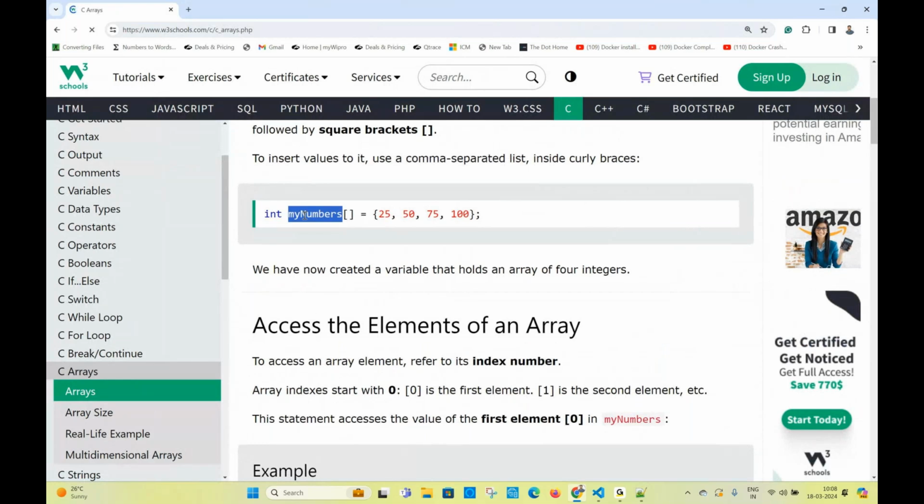This is the data type, this is the name of the variable, and these are the values we can save into the variable. For example, what is the data type? Integer. So inside, what can I save? Integers only. I cannot save different values. If it is an integer array, can I save string values here? No, it is a strict error. We cannot do it like this.